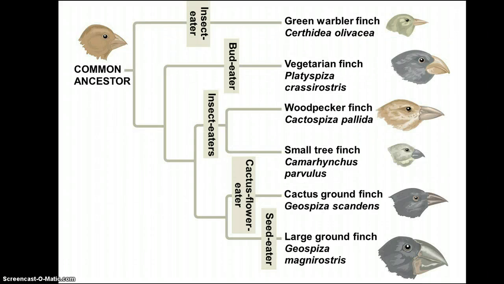This is what we call a cladogram. All of these things on the right here, all these different species, are modern day species. Think of it like a family tree, where they branch off together. That point where they branch is their common ancestor. This would be the common ancestor for all 4 of these species. This would be the common ancestor for all 5 of these species, dating back to the most common ancestor for all of the modern day species of finches.